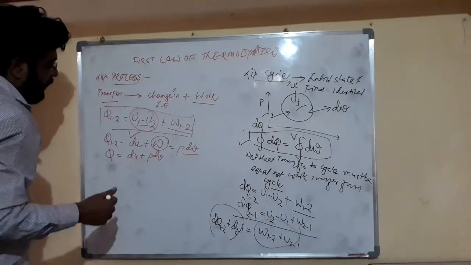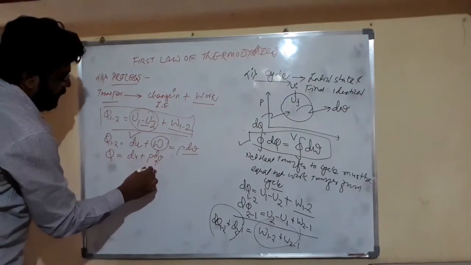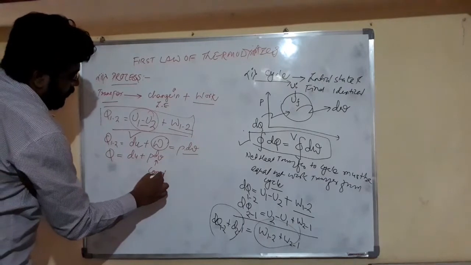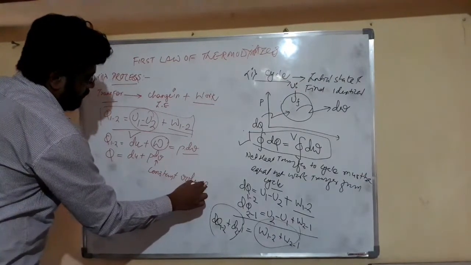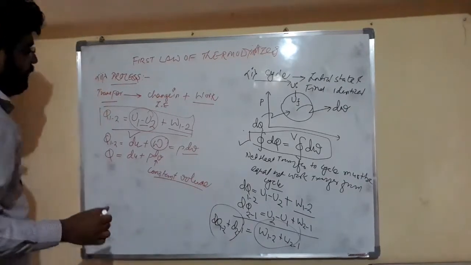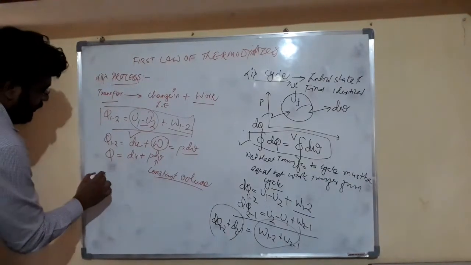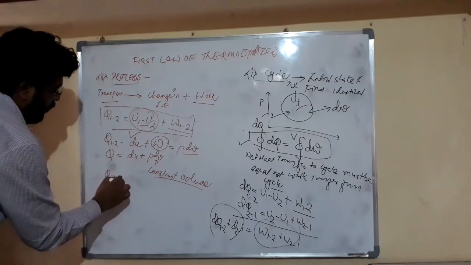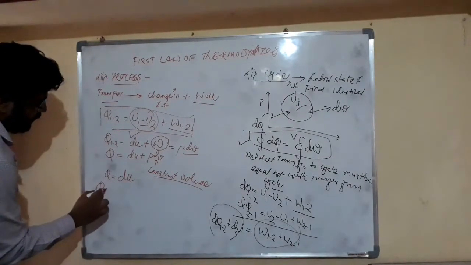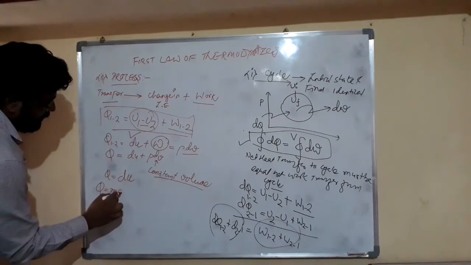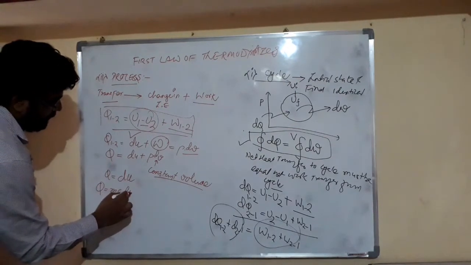Friends, if we take our volume as constant, then we find that Q is equal to dU, and we already know that Q is equal to mc dT.